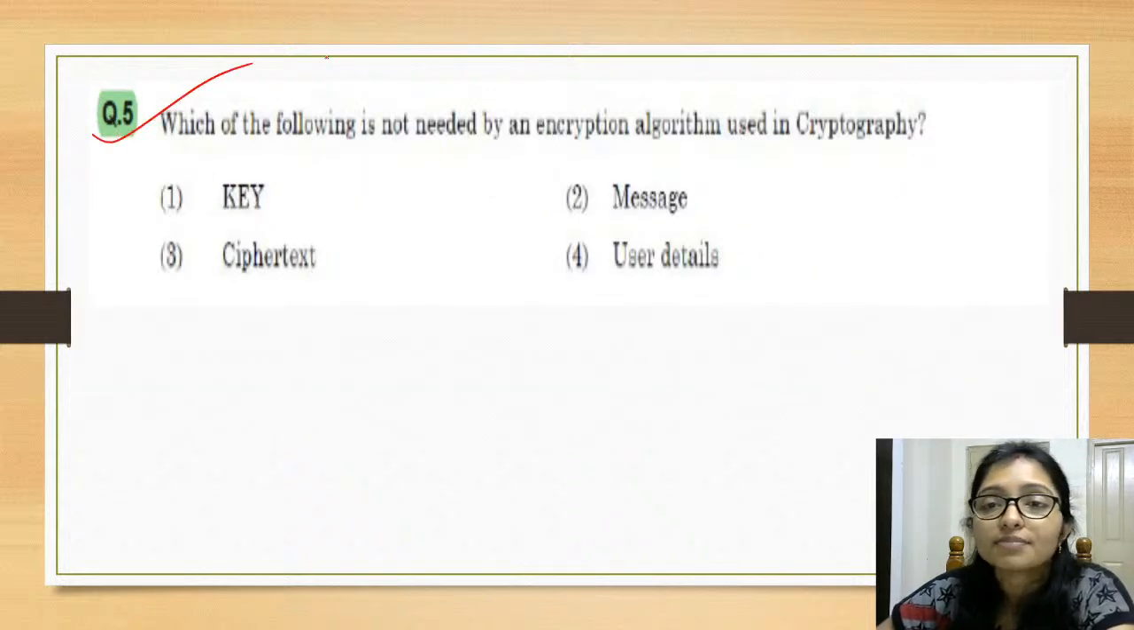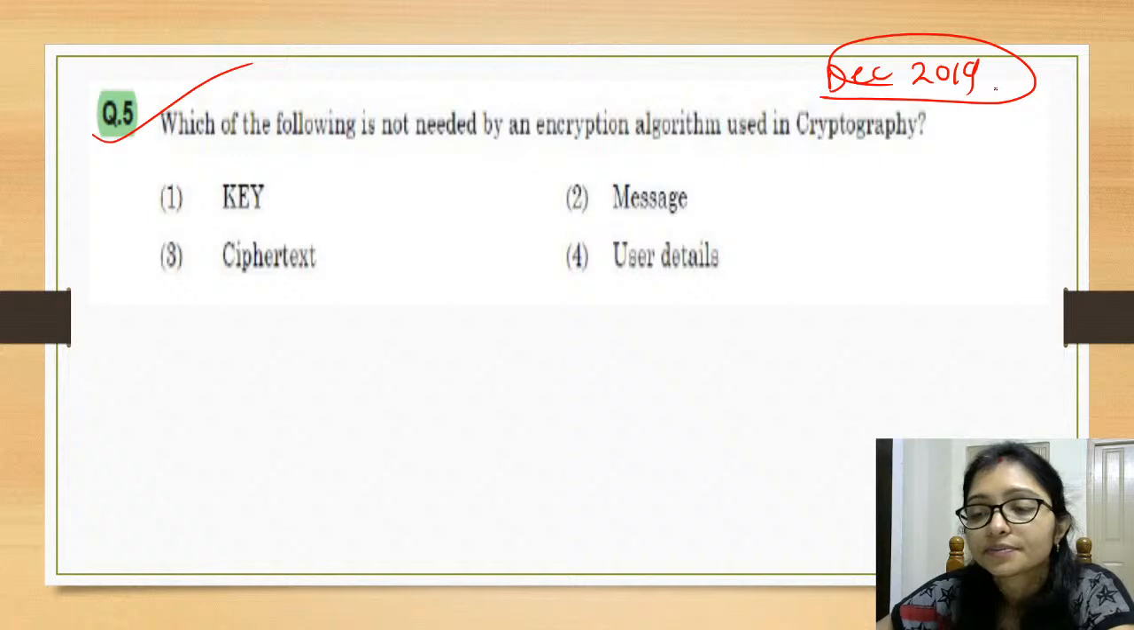Now try to solve this one. This is also December 2019.